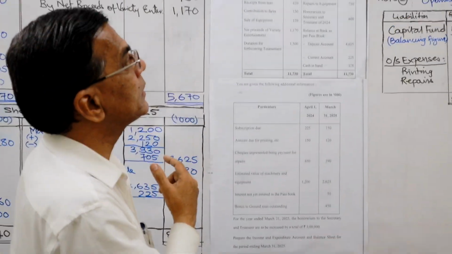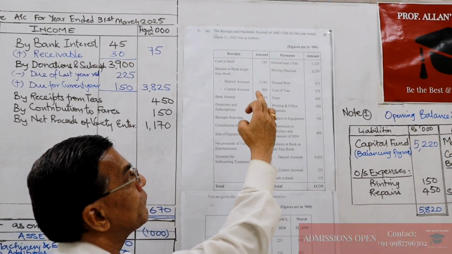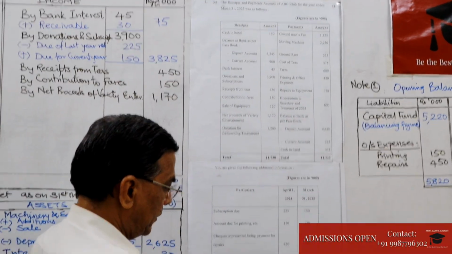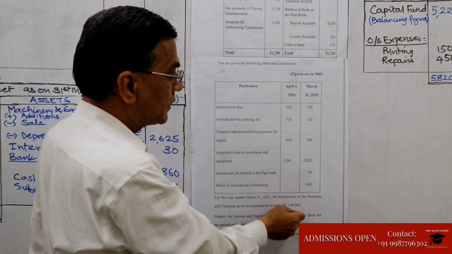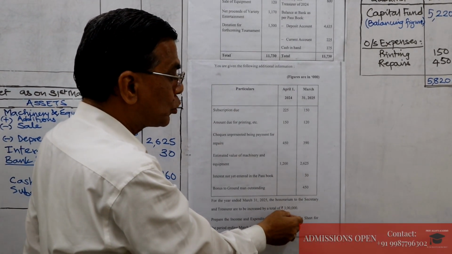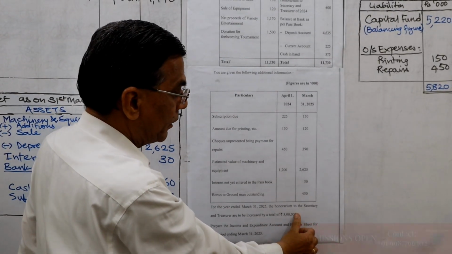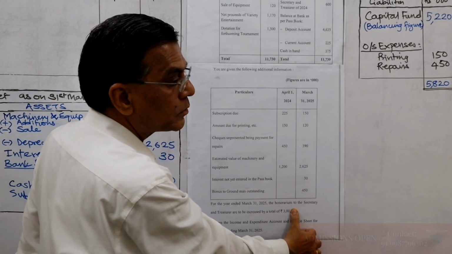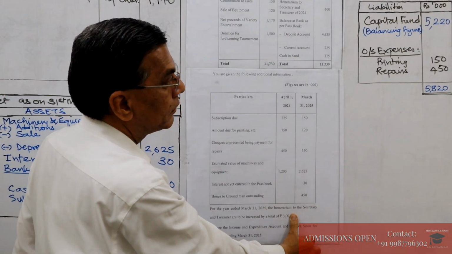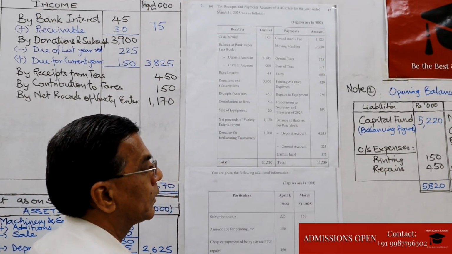In this problem, they have given us the figures in thousands, but one of the adjustments is given as 3 lakhs, which when converted to thousands will be 300 while recording.